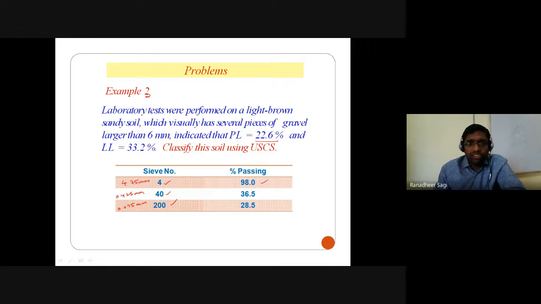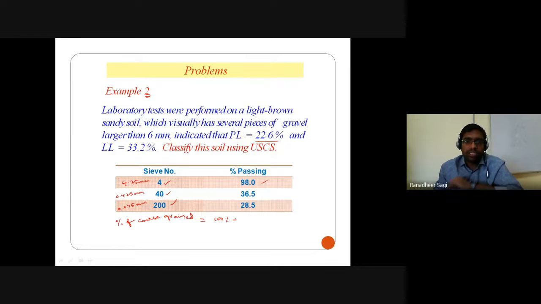Let us first understand, in the given soil, how much percentage of the particles are coarse grain particles and how much percentage are fine grain particles. So the percentage of coarse grain particles is nothing but 100%.